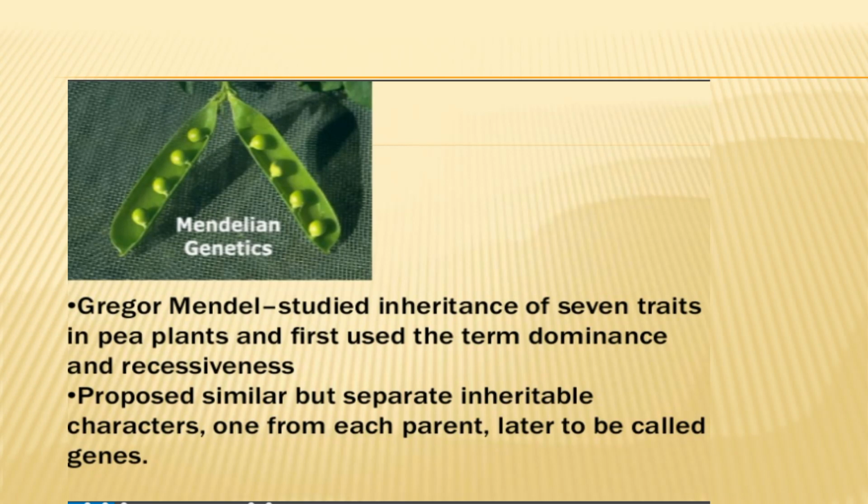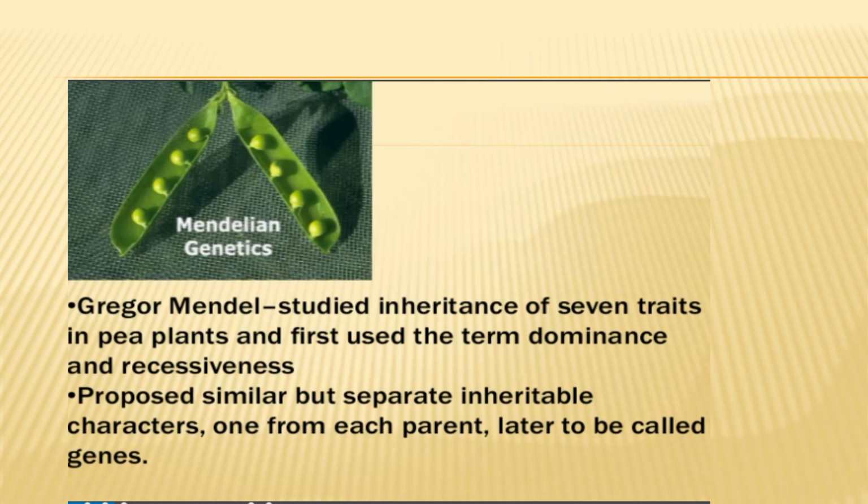Here we will discuss Mendel's experiments. Gregor Mendel studied the inheritance of 7 traits in pea plants, including pea pod shape, pea color, flower shape, pod color, and the shape of pea seeds. Those traits were characterized into 2 categories: one is known as dominant characteristics, and the second is known as recessive characteristics.